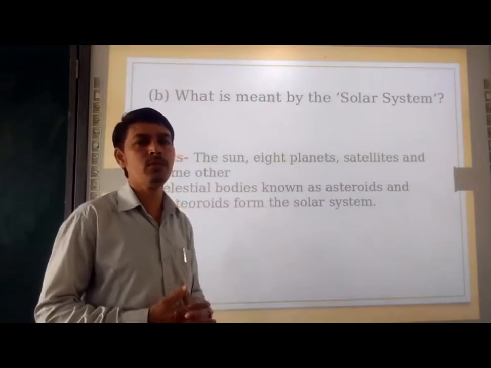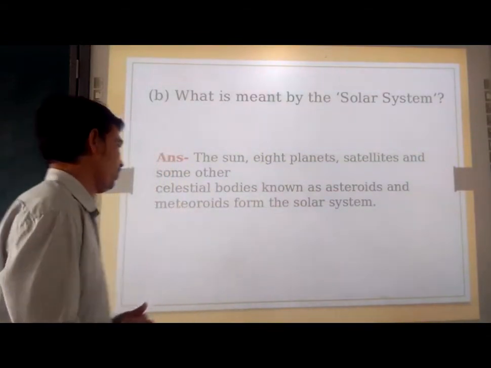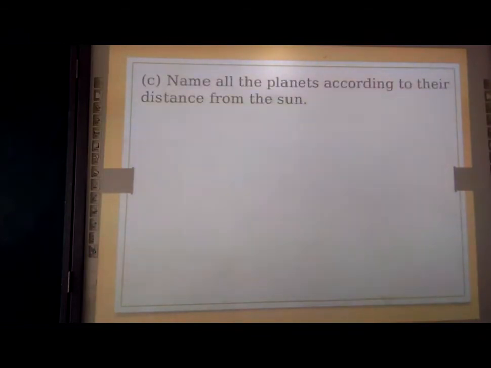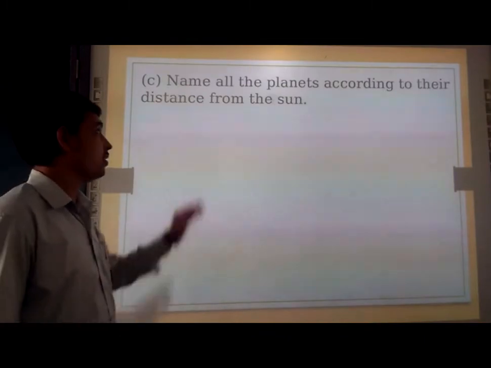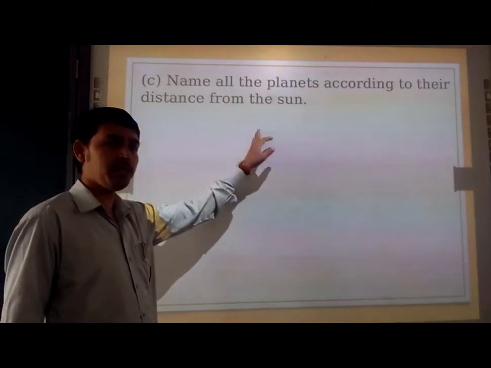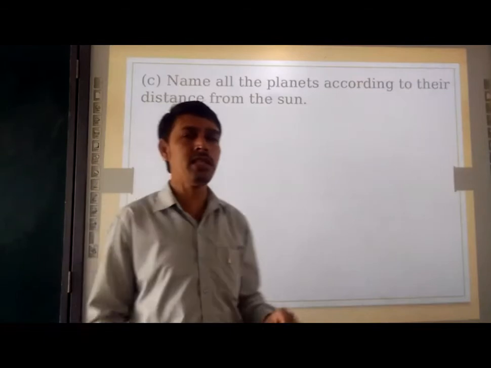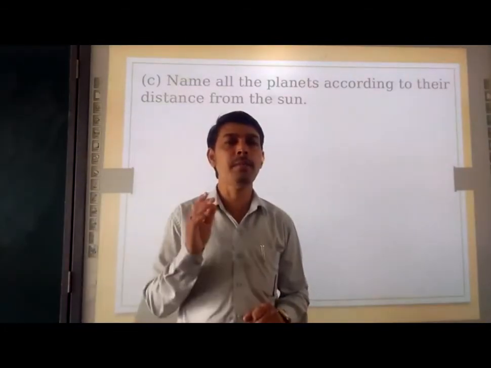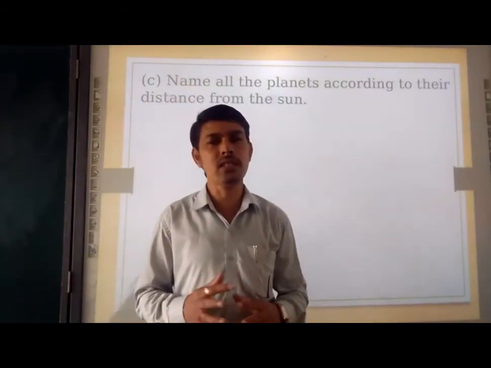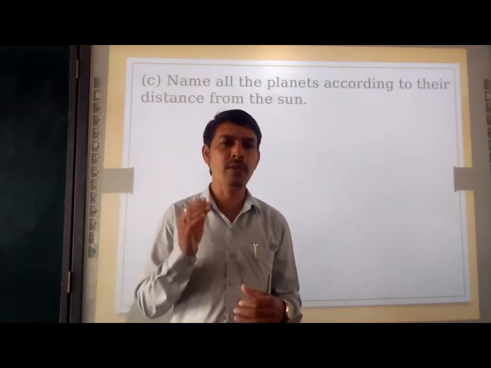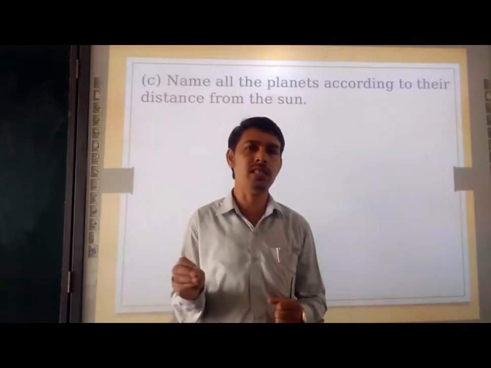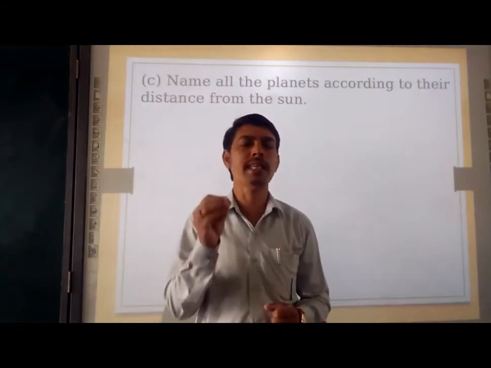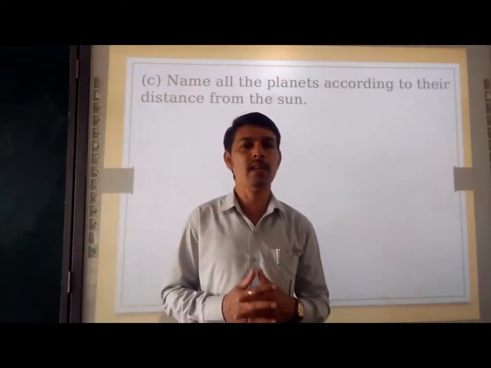Okay. Next, moving to the third question. Name all the planets according to their distance from the sun. According to their distance from the sun means, I stated to you one sentence: my very efficient mother just served us nuts. So like that you have to write the names of all the planets. You should not mention the distance in that. You have to write only the names of all the 8 planets.